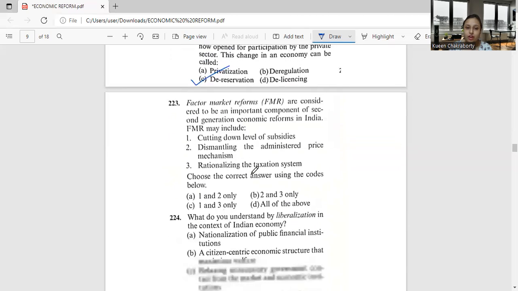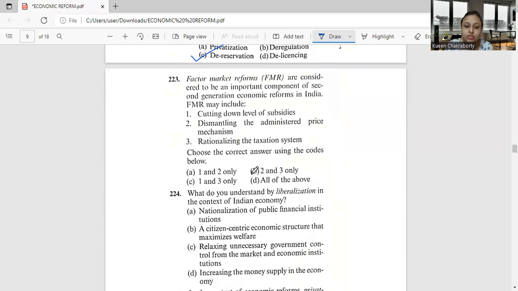Moving on to question 223. Factor market reforms, which is the FMR, are considered to be an important component of second generation economic reforms in India. FMR may include number 1, cutting down the level of subsidies. Number 2, dismantling the administered price mechanism. And option 3, rationalizing the taxation system. We have the correct codes as 1 and 2, 2 and 3, 1 and 3, or all of the above, which will be the correct answer.